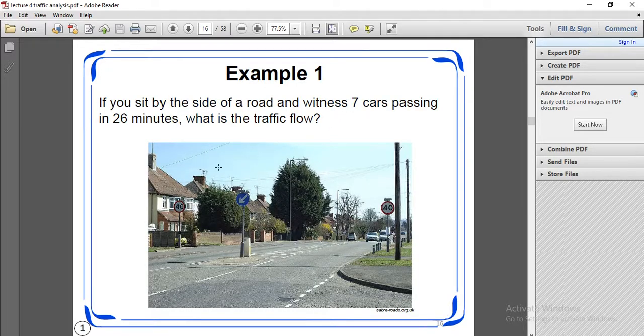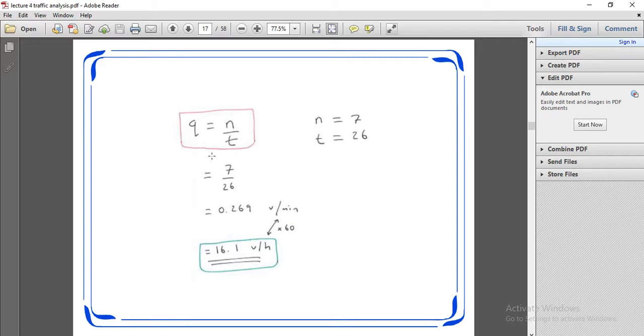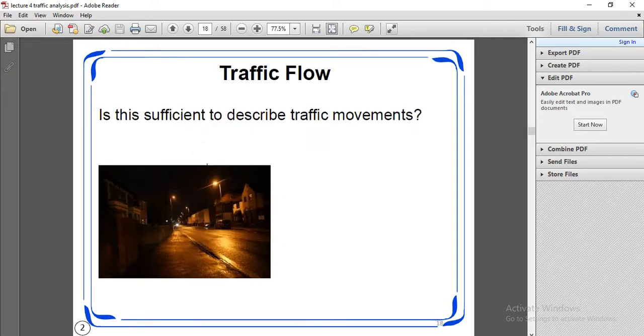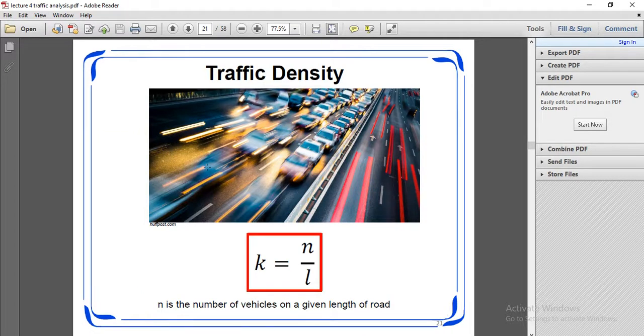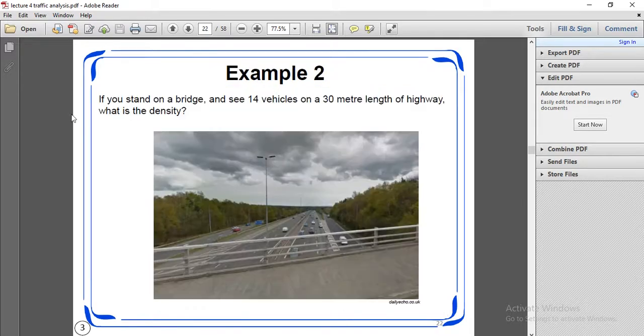Traffic flow is the maximum flow. Traffic density k is n upon L, the vehicles on a given length of road.